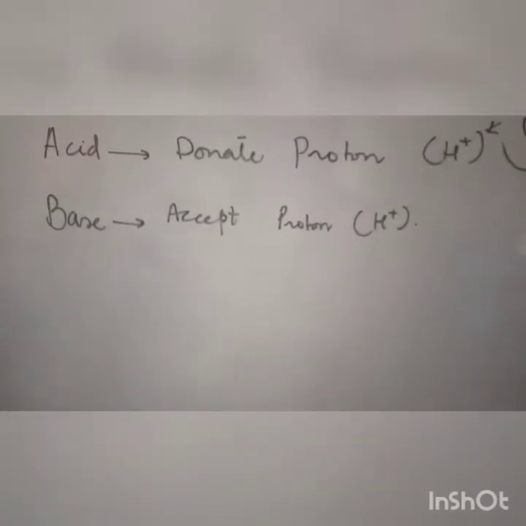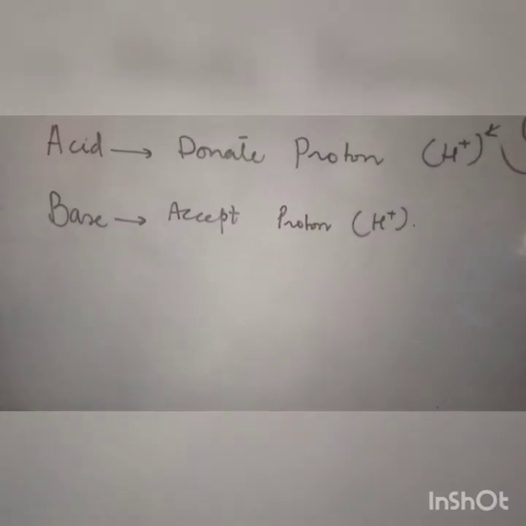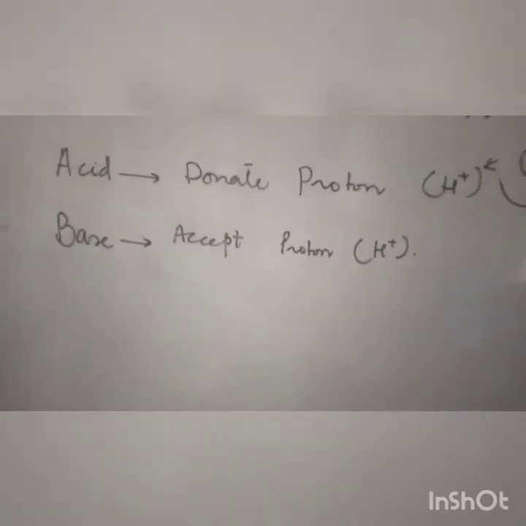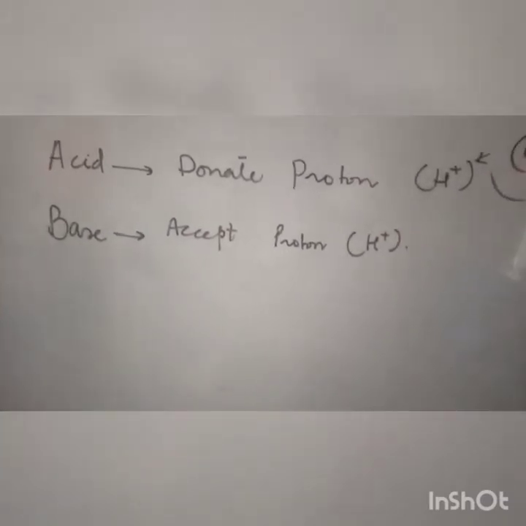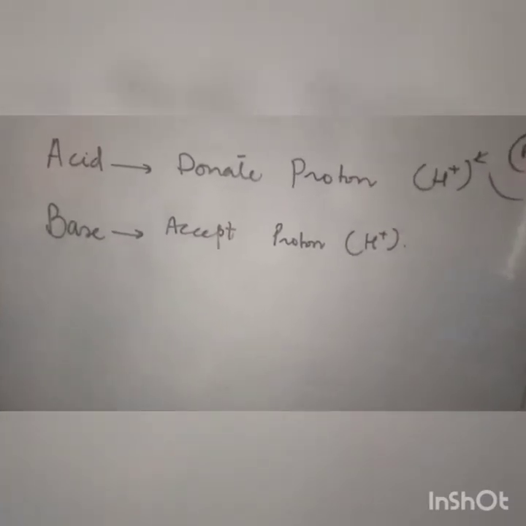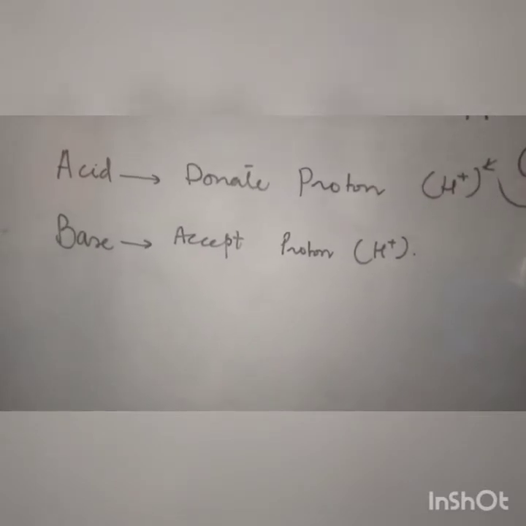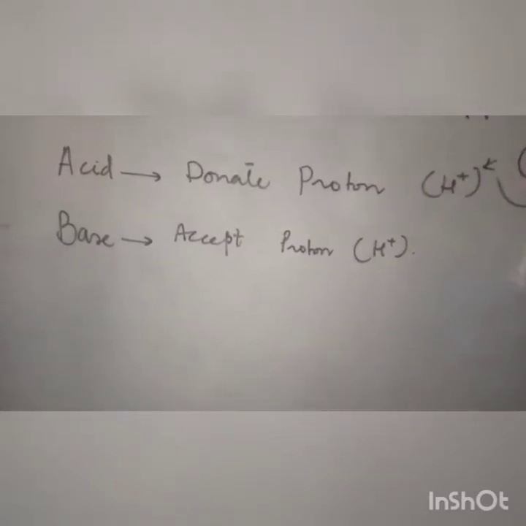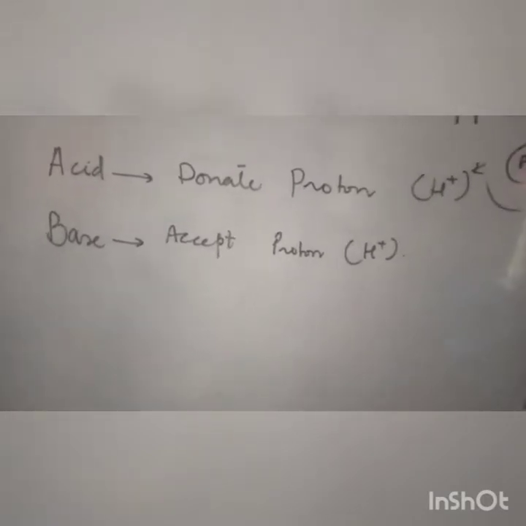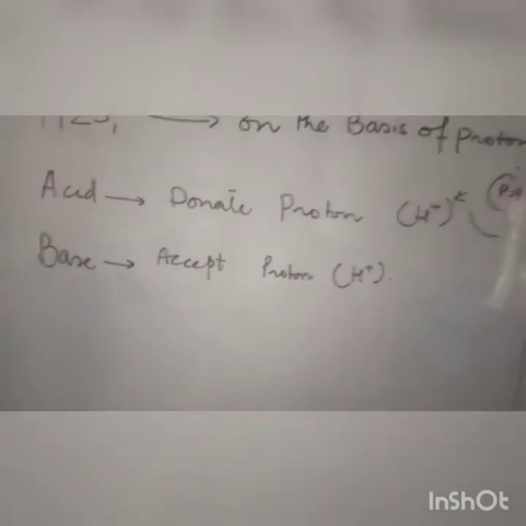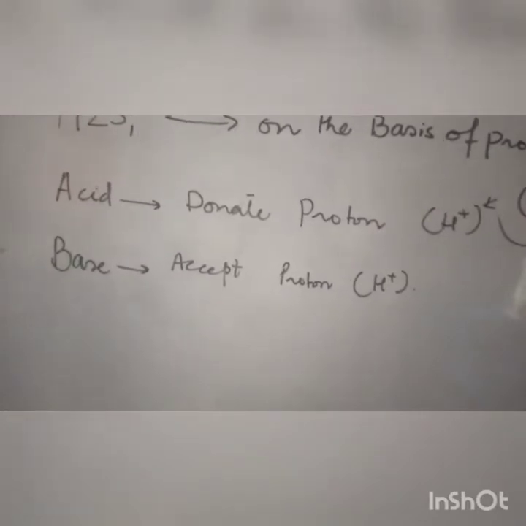Do remember, unless you are donating something, there must be someone who accepts it. If there is nobody to accept it, you are not able to donate it. So it is very important to have the acid and base side by side according to Bronsted-Lowry in a chemical reaction. If there is only a donation of the proton and no acceptance, we cannot judge what is acid and what is base.